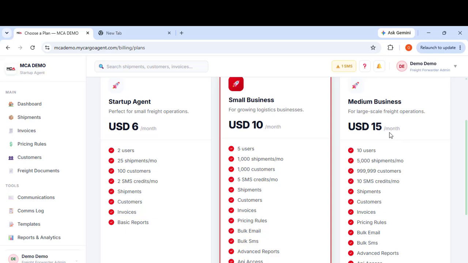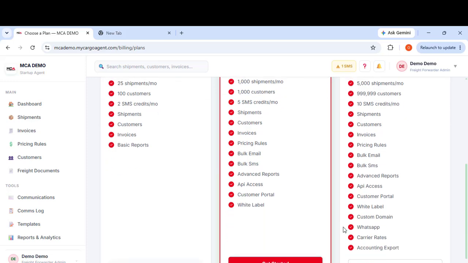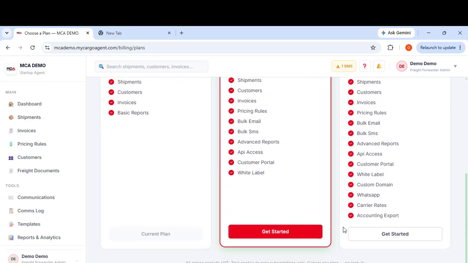Okay, for medium business. If you're a small business, if you're just a startup, you can use this. Or if your business is quite small, you can use this. You're just a shipper, or you have an e-commerce shop who wants a way of controlling and updating your shipments, and you want a more robust system. You're a small freight agent who just wants to do something. $6 is nothing. It's money, but for what it will get you, it's nothing really. So you can upgrade here. You can upgrade or downgrade whenever you like. You just lose the features or you gain features. That's what it is.